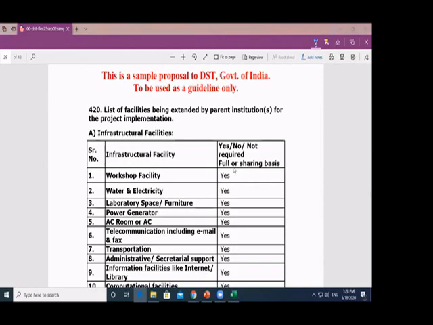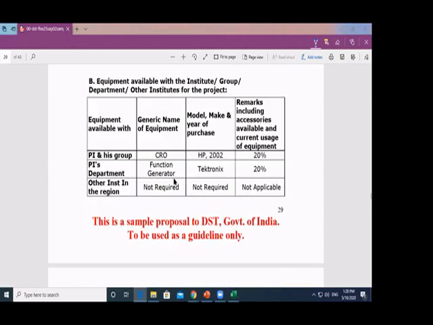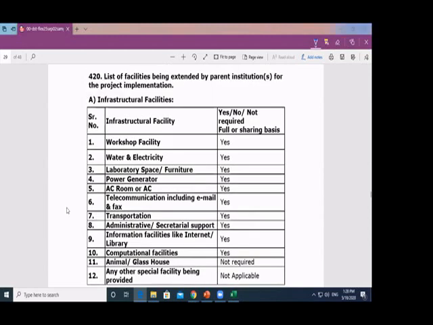And these are the infrastructures they are going to use. Please note why they are providing this, because these are things, some of them maybe they already have. So in the budget, they are not including these things. These are not included. So they are making it clear, we already have this, so I don't need this. Like this.